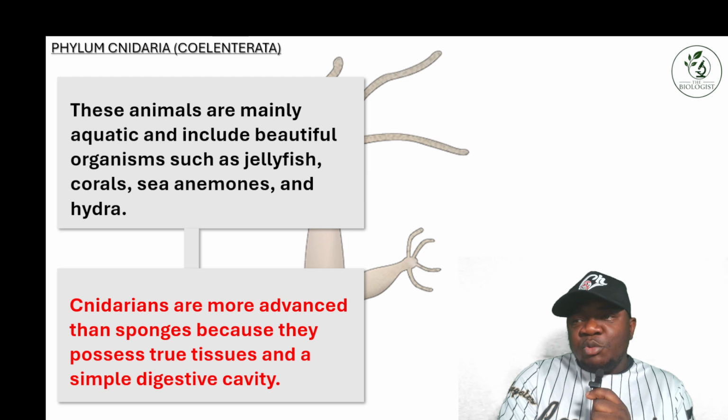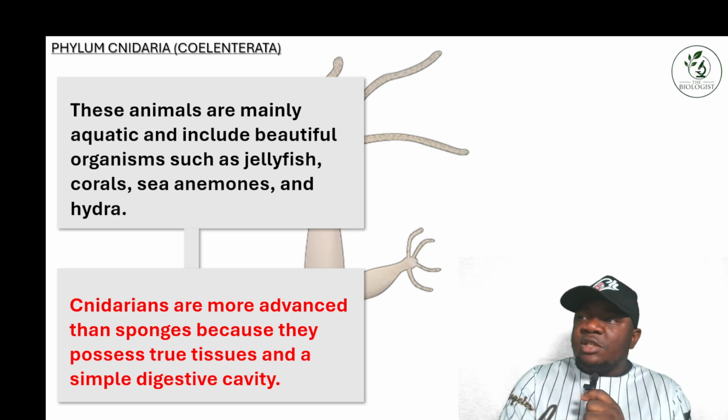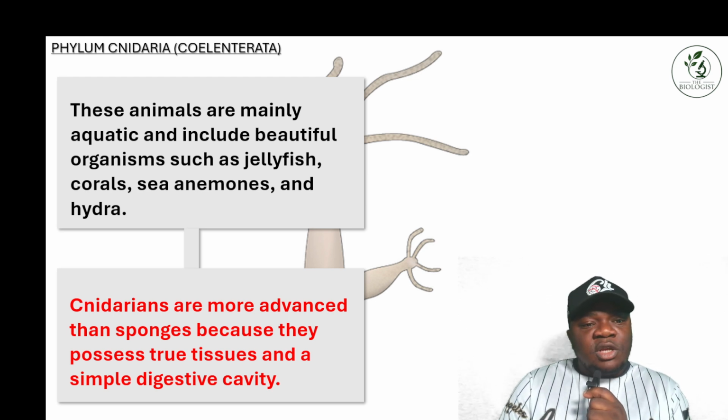Cnidarians are more advanced than sponges. We talked about sponges last time, which belong to the phylum Porifera.